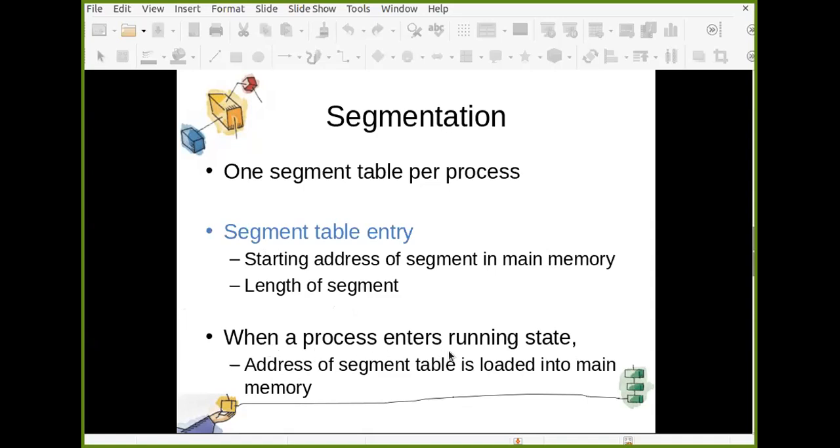And whenever any process enters the running state, the address of the segment table is also loaded into main memory. Whatever segment table is there for that process is loaded into main memory, so that you can refer to the segments of that process.